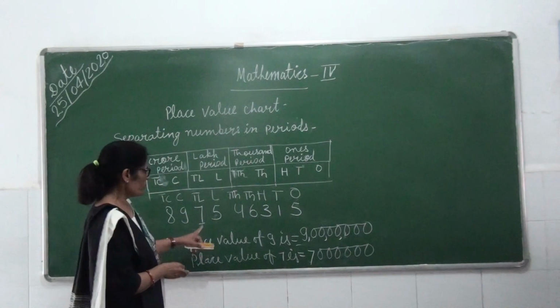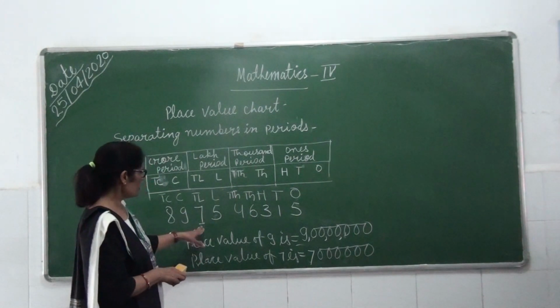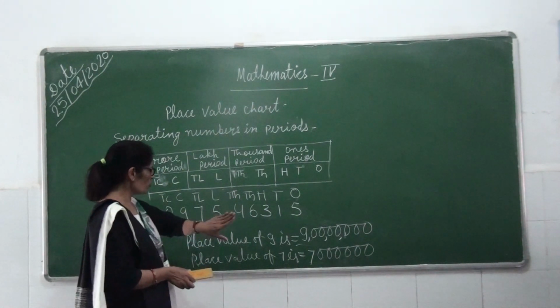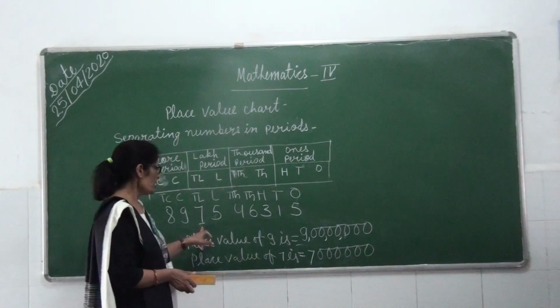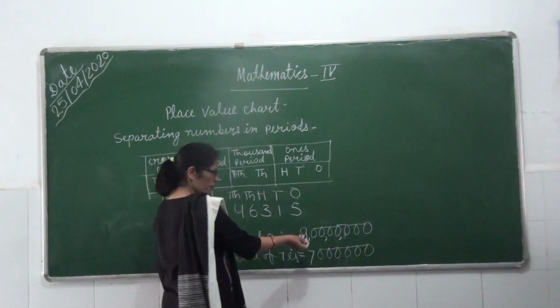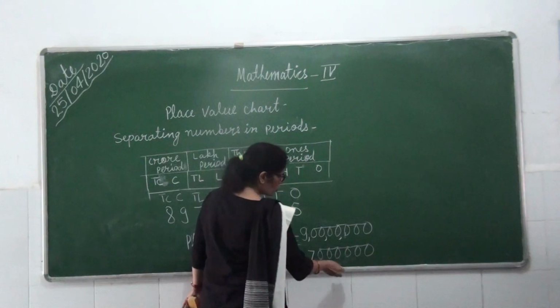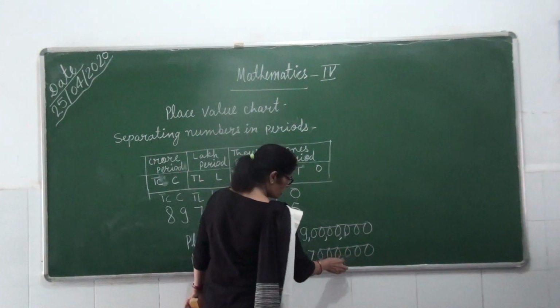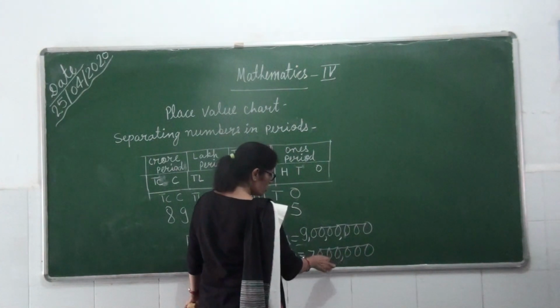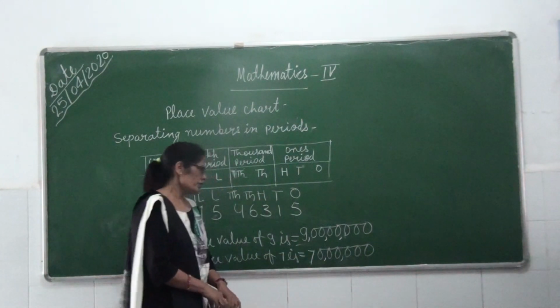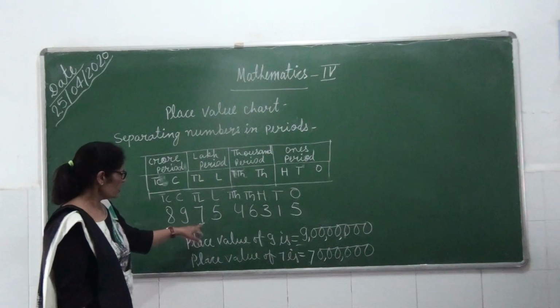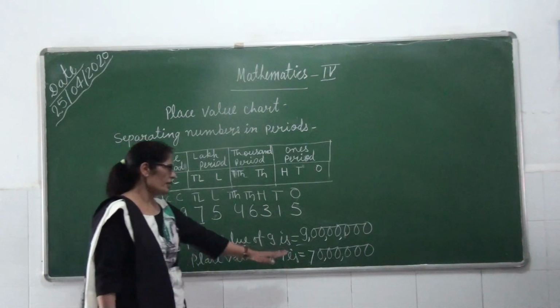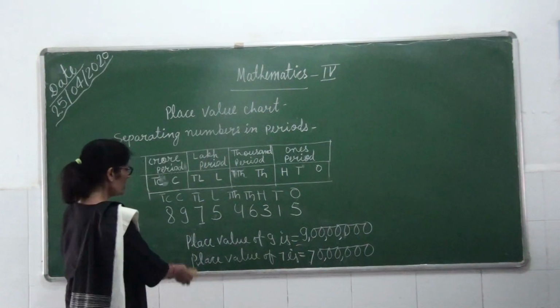Now what is the place value of 7 in this digit? It is 70 lakh. Again we separate this number with commas: ones, tens, hundred, thousand, 10,000, lakh and 10 lakh. The place value of 7 in this digit is 70 lakh.